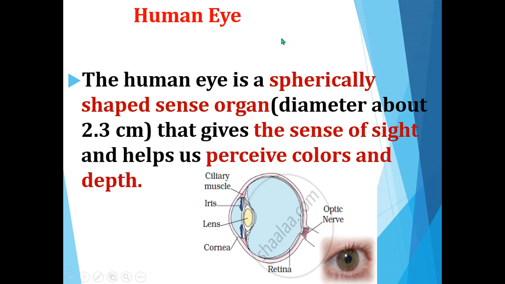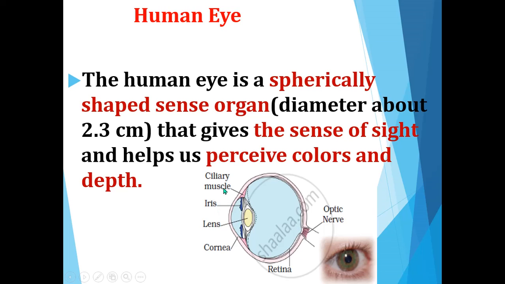The diameter of the human eye is about 2.3 centimeter. Here you can see the structure of the human eye. Inside the human eye, there are certain parts. So what are the parts of the human eye? Just we can see the parts of the human eye and their functions. Okay, so in the picture itself you can notice this is the structure of the human eye.